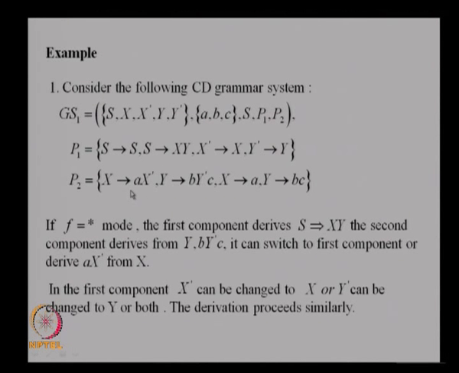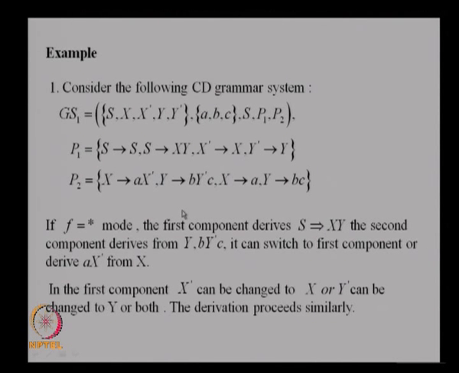Now, if you use this in the star mode, after one step you can come back here. If you use this, again you can come back here, or you can use both and come back here. Then X dash and Y dash can be turned into X and Y. You can just turn one of them and go back, or turn both of them and go back.